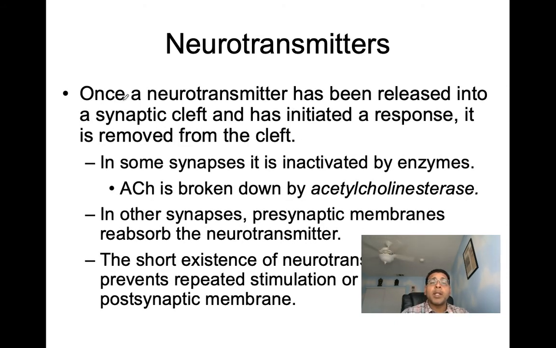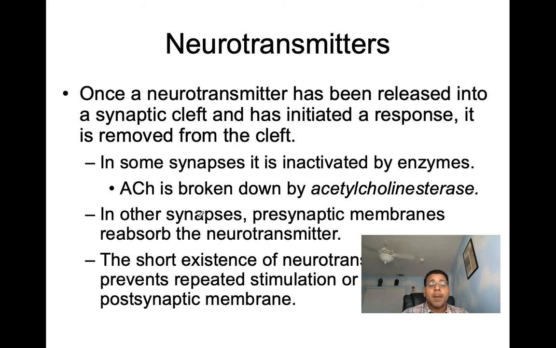Now here we can see once a neurotransmitter has been released into a synaptic cleft and initiated a response, then it gets removed from the cleft. In some synapses, it is inactivated by enzymes, where you can see, for example, acetylcholine, if that's the neurotransmitter released, is going to be broken down by acetylcholinesterase.